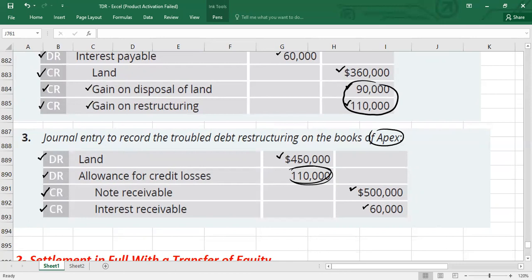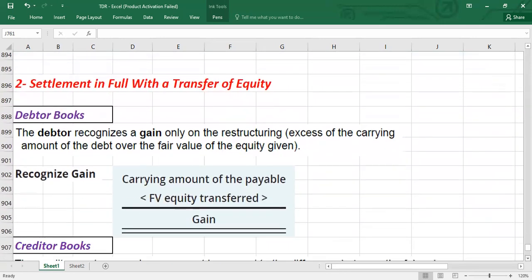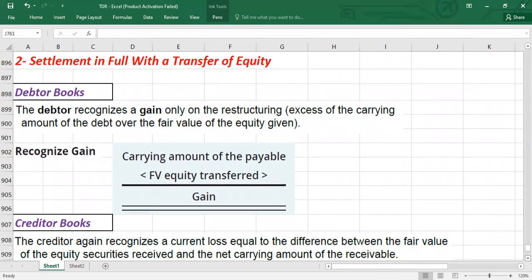Now, guys, here we are going to discuss another case. It is quite simple compared to the transfer of asset. Now we are going to settle the debt in full with the transfer of equity. Of course, guys, here as a debtor, you are going to transfer common stock, maybe to the lenders, to settle the debt in full. And here you will have only one gain. The debtor will have only one gain. Which gain? That is called gain on restructuring. And I told you how to calculate the gain on restructuring.